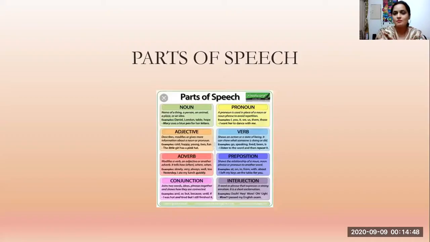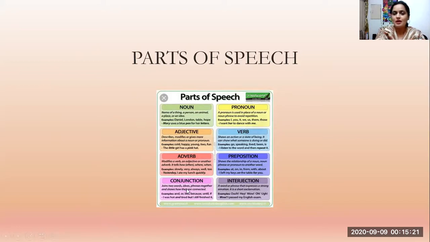What are these different parts of speech? Let me introduce you to this thing. On the screen, you can see this picture where different parts of speech are shown. Means in a sentence, we see different words and different words play the role of different parts of speech. Noun, pronoun, adjective, verb, adverb, preposition, conjunction and interjection.